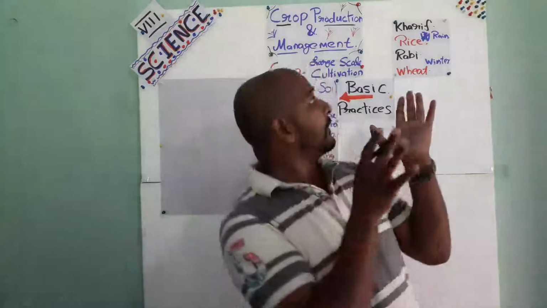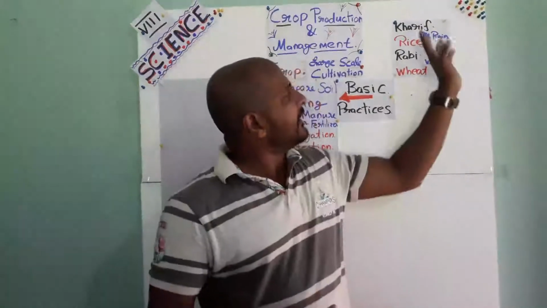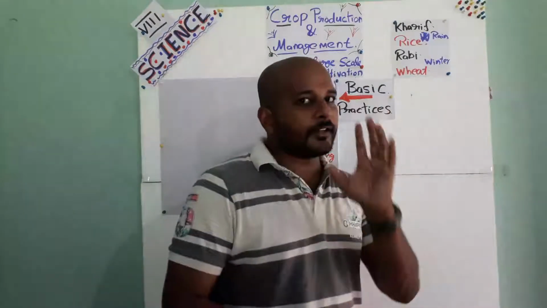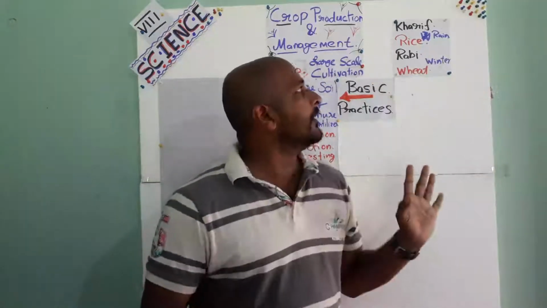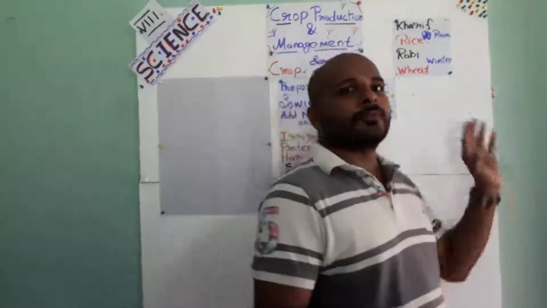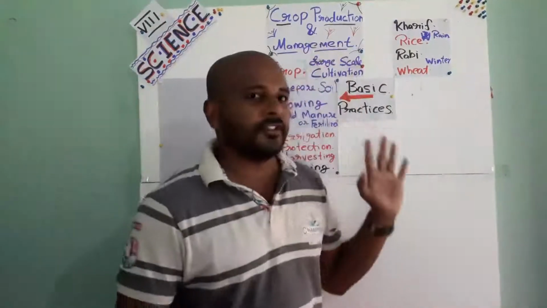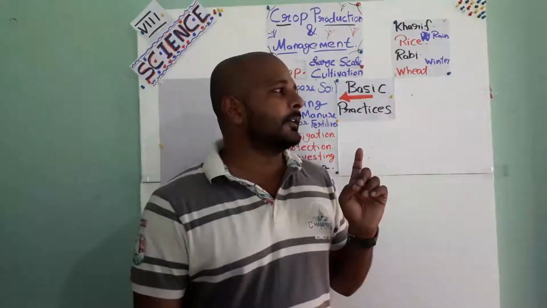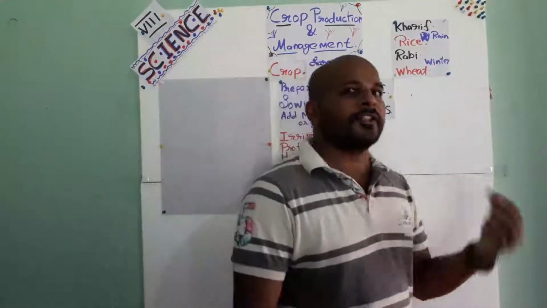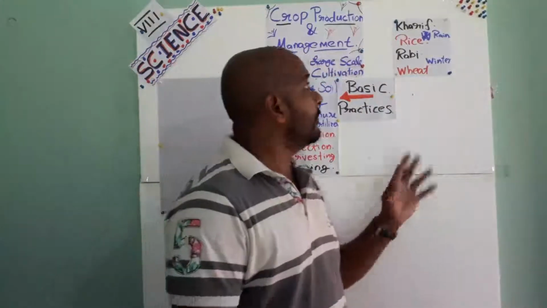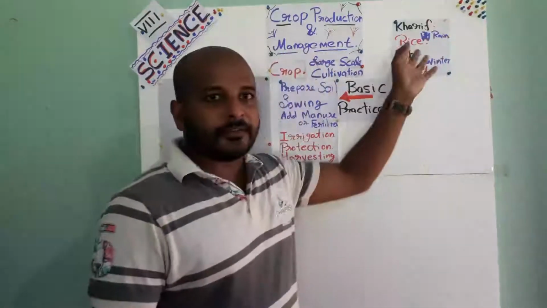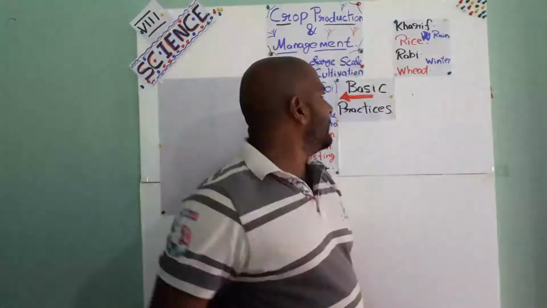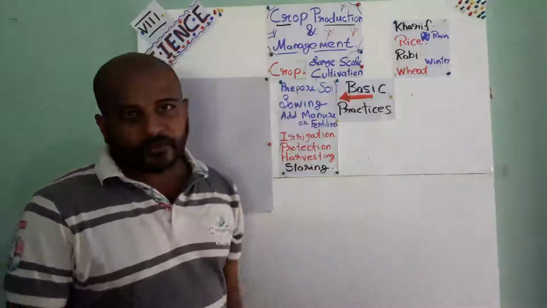So there are two types of season, Kharif and Rabi. Kharif means rainy season: Kharif crops are crops grown during the rainy season, and Rabi crops are grown during the winter season. One more season is there, the summer crops or Zaid crops, which is not that important for you. These two are one word questions, so remember those names perfectly. At the beginning we will go with the basic practices of agriculture.